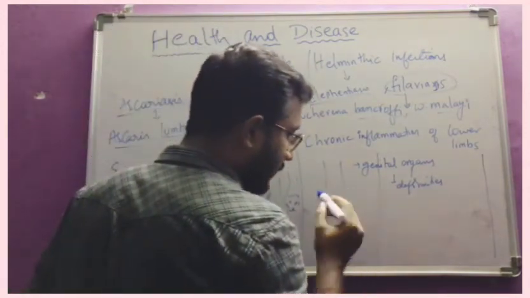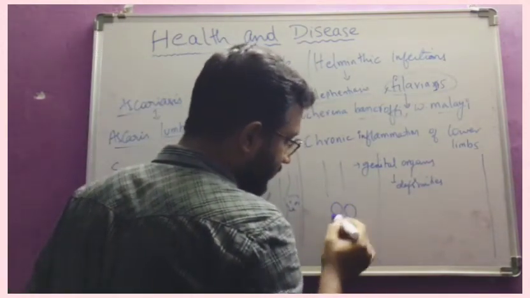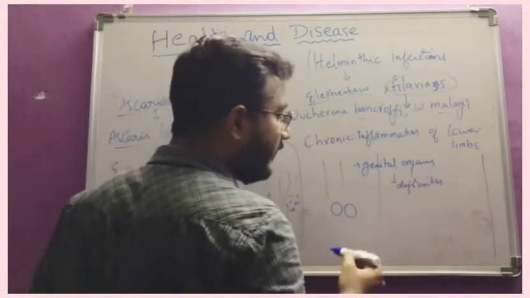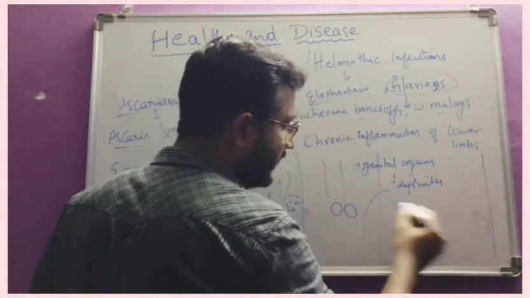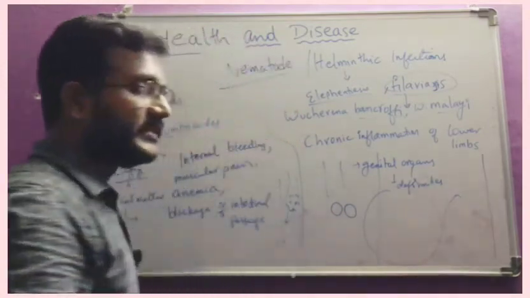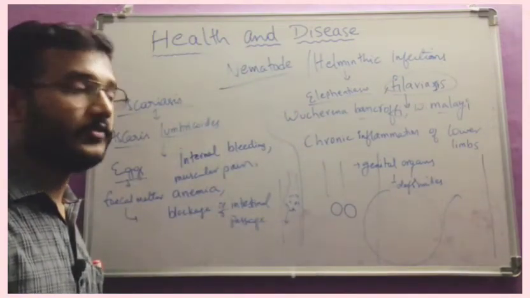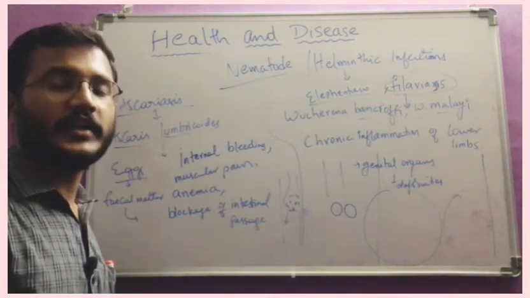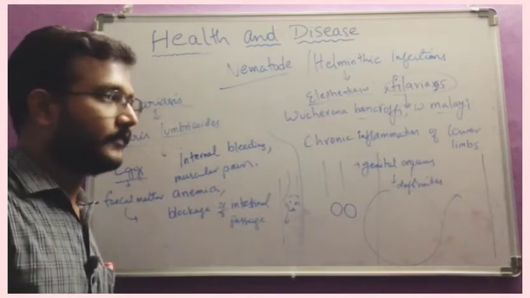For example, these are the two testicles present in male human beings. If they are affected with filariasis, the testicles will be like this. So it is affecting the genital organs also. Deformities, change in the shape, change in the size of the genital organs.